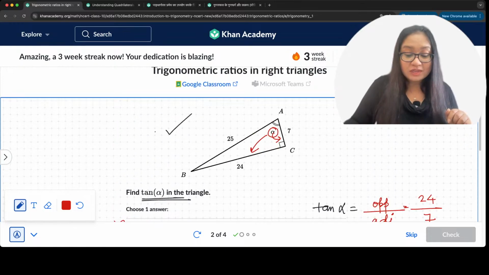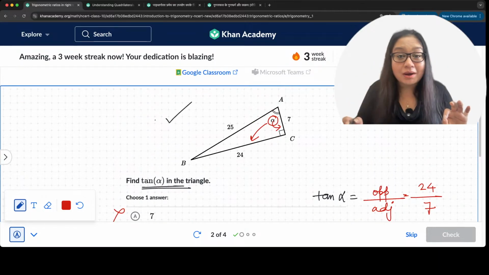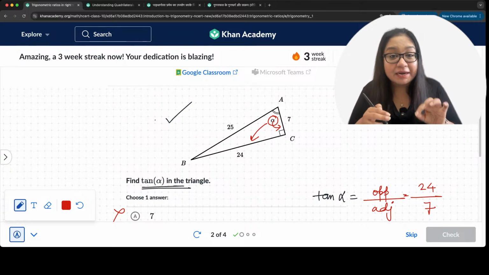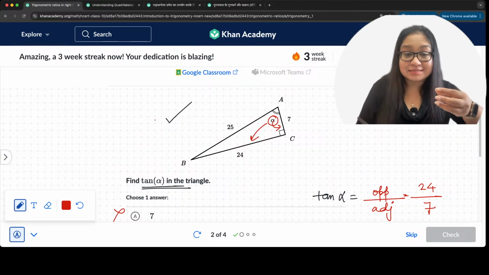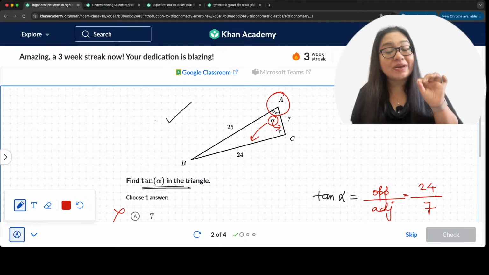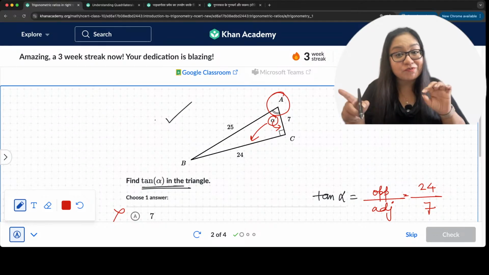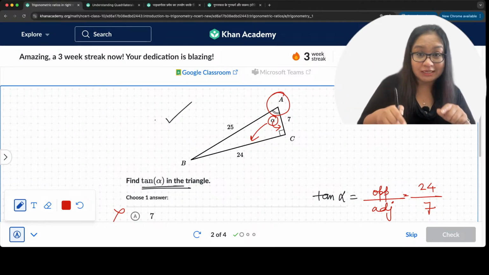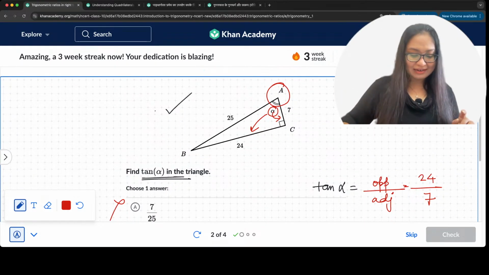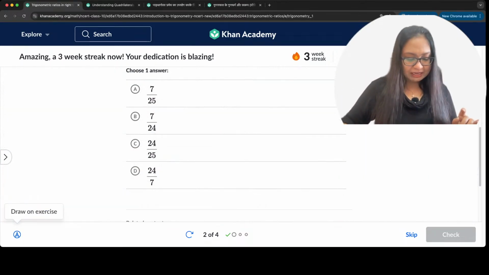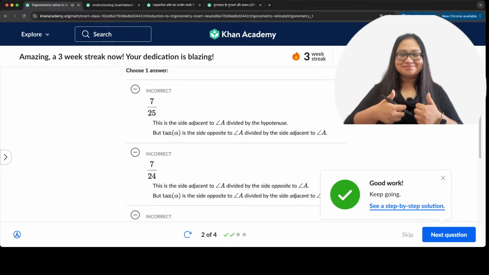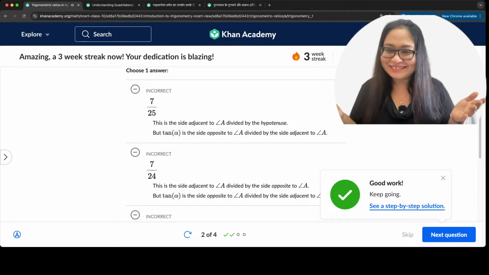So always remember, the sides opposite and adjacent will depend on which the angle is. The angle alpha is over here, and that is why we take opposite and adjacent for angle alpha only. Okay? Option number D is the correct answer. We go for a check and we get some. All good, right?